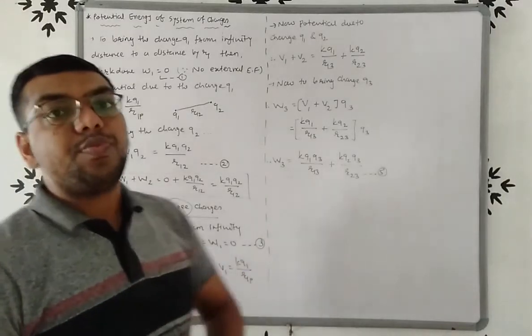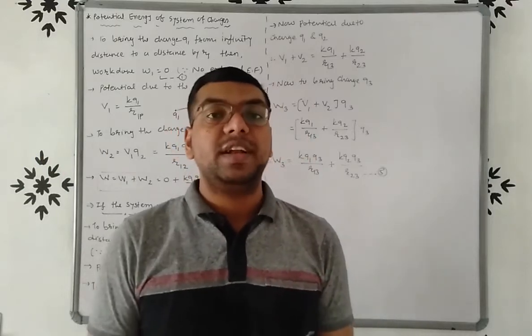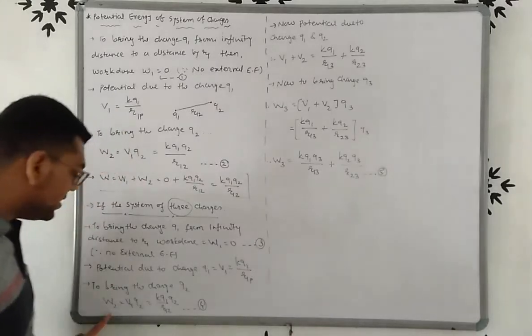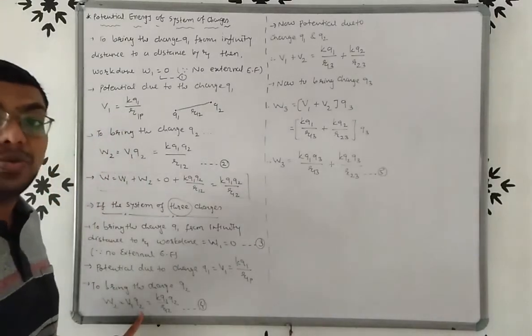Now to bring the charge Q2 from infinite distance to a distance R2, work done W2 is equal to V1 into Q2, because there is a field of charge Q1.